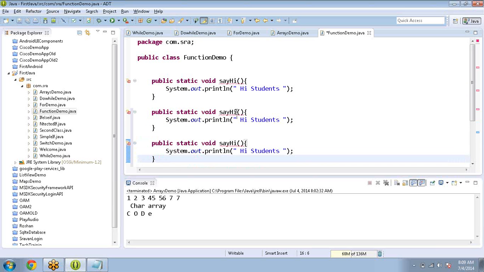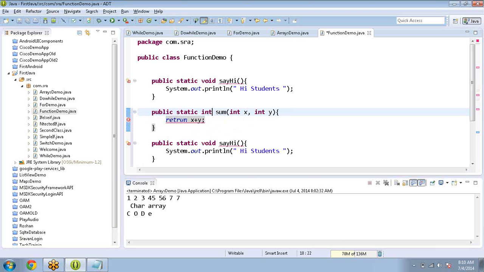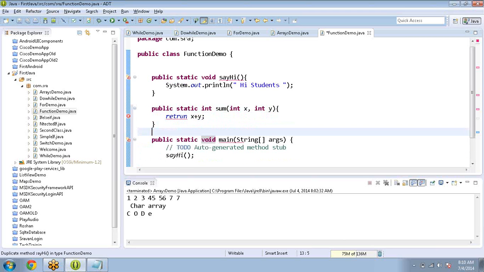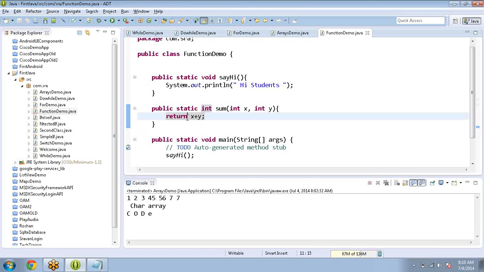Here, sum: int x comma int y, return x plus y. Since I'm returning something, that is an integer value. Cut, the return, spelling mistake. Sorry.